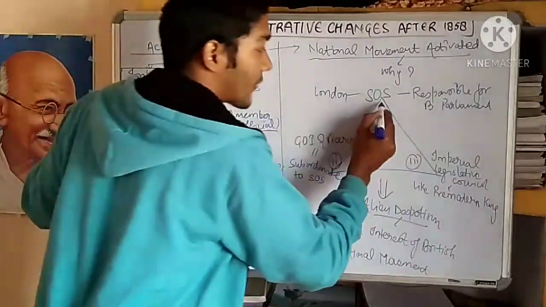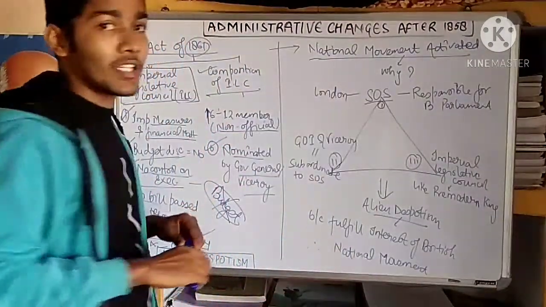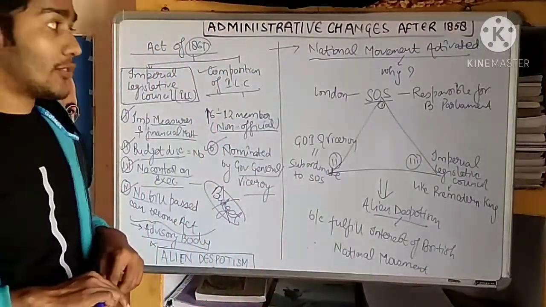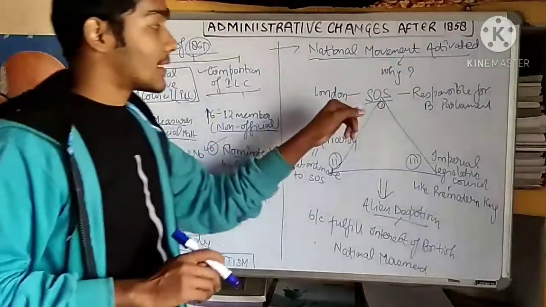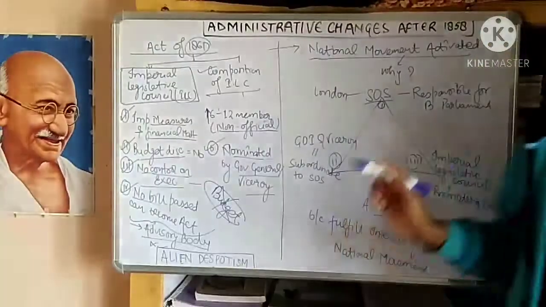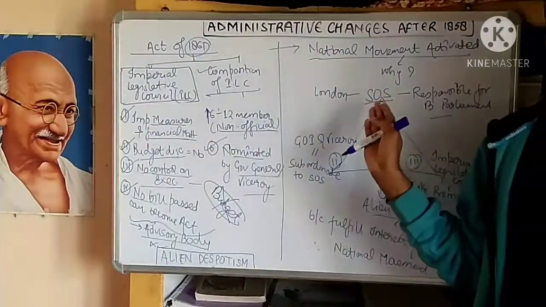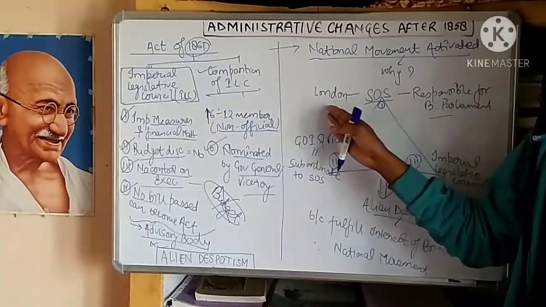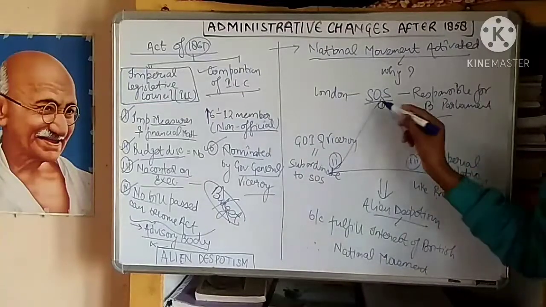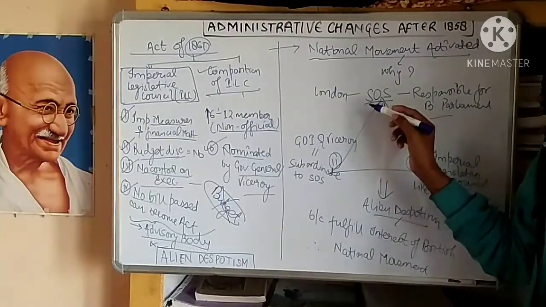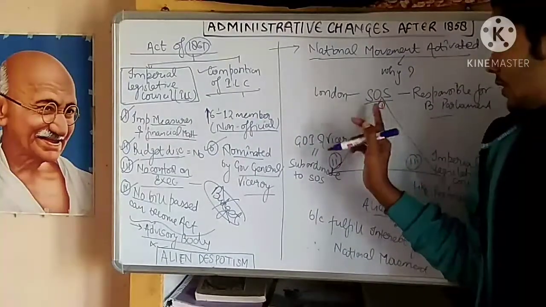So we know that after the Act of 1858, the Secretary of State, who was responsible for the administration of India, was residing in London. And the second thing is that the Secretary of State was responsible to the British Parliament, because he was a member of it. So just look at the irony. He was responsible for the administration in India, but he was living in London. So this was the first important feature.